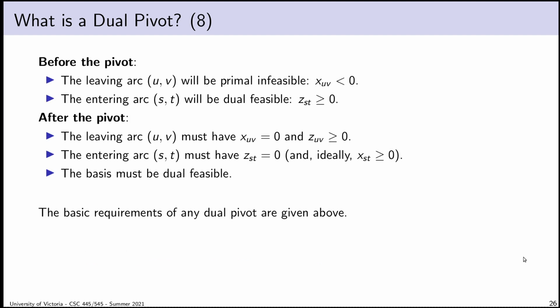So here is a shopping list. Here is a list of things I think we can agree, based on what we know about pivoting in general, have to hold, both before and after the pivot. And one note, I feel like it's an invariant, but this needs to hold both before and after anyway. So the basis has to be dual feasible up here too, because if it's not dual feasible, I can't perform dual pivots. I'm just going to take that one for granted. We know by now that we can't perform pivots that mean anything in the simplex method on an infeasible basis.